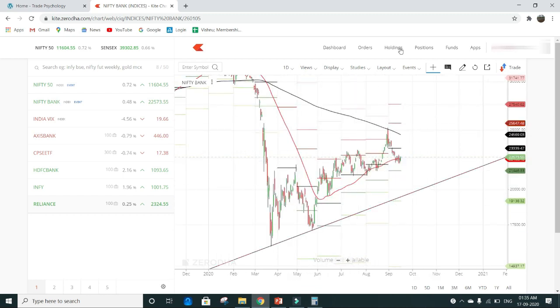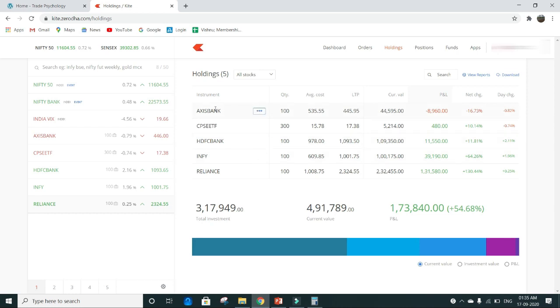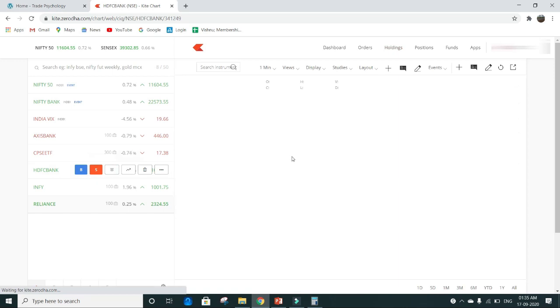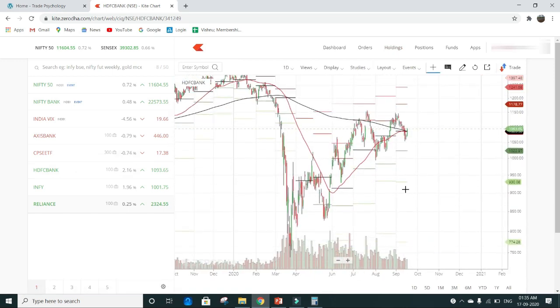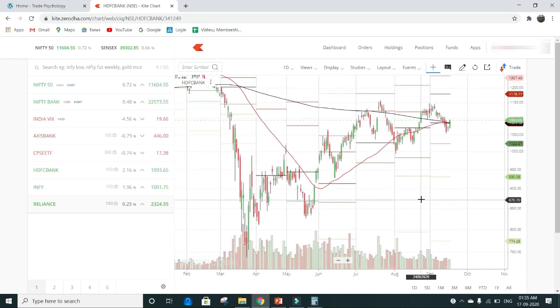While tracking the Bank Nifty, I invested in Axis Bank and HDFC Bank. In Axis Bank, I lost almost around 16.73%, but in HDFC Bank, I made around 11.81%. As you can see, HDFC Bank contributes almost 35% of the Bank Nifty, so it had a similar move compared to the Bank Nifty.